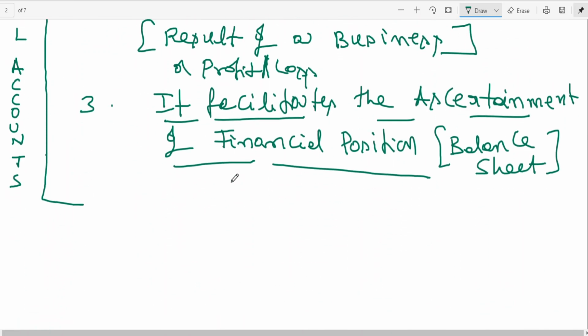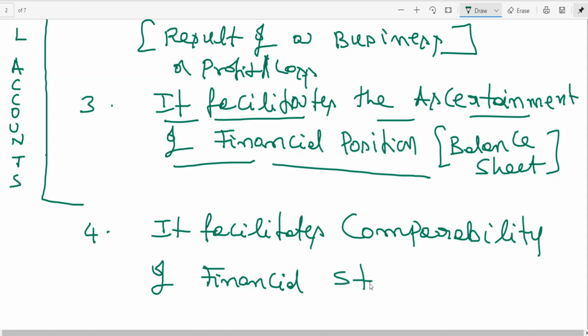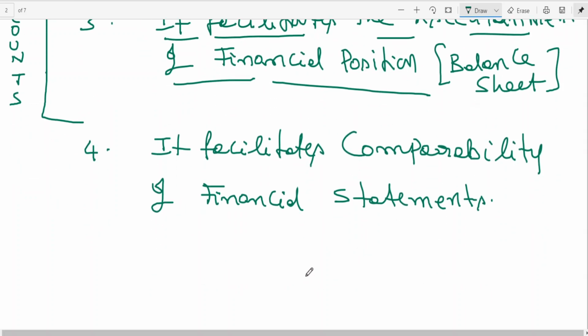The last advantage is that it facilitates comparability of financial statements. What is comparability of financial statements, sir?